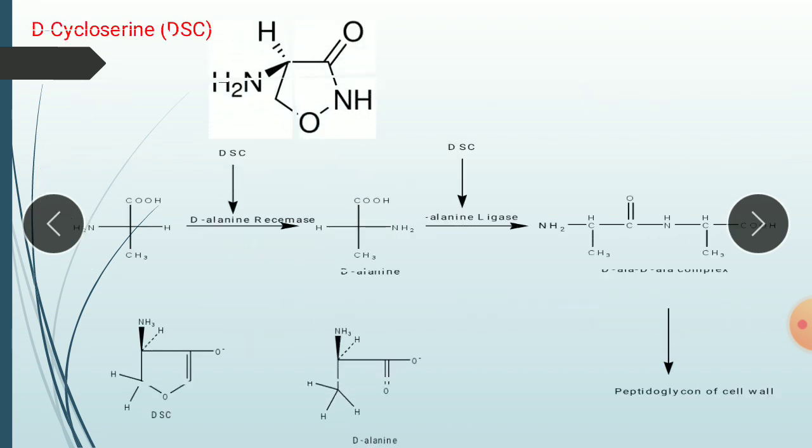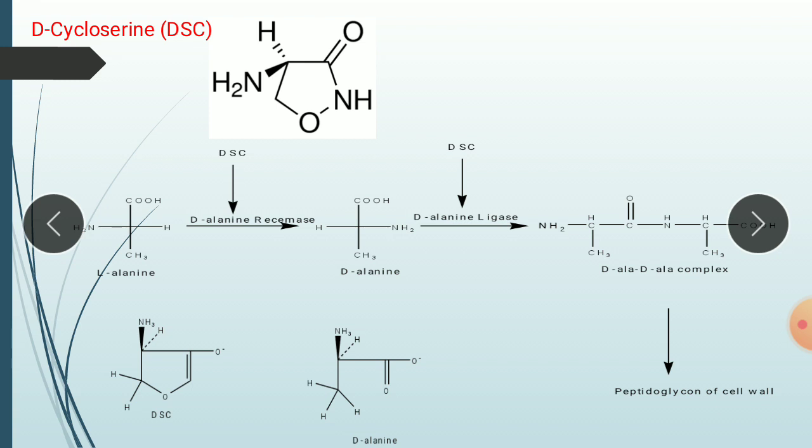Next drug is D-cycloserine, or DSC in short form. It is considered to be an active form of drug with its action associated with the ability to inhibit two key enzymes, that is, D-alanine racemase and D-alanine ligase. This one is D-alanine racemase and D-alanine ligase.